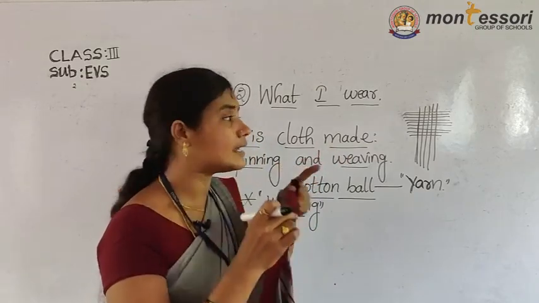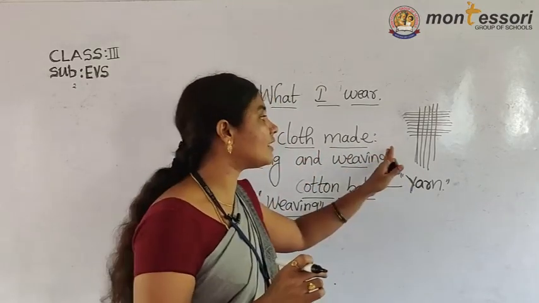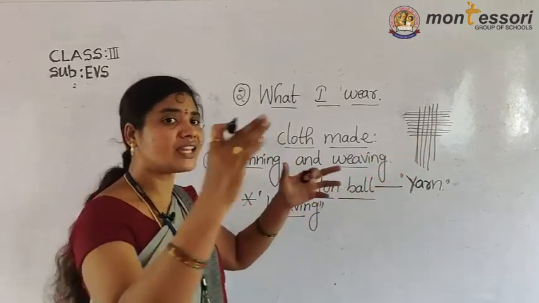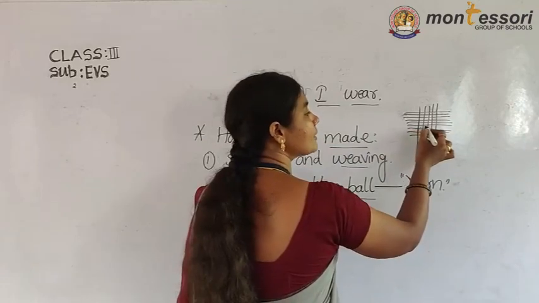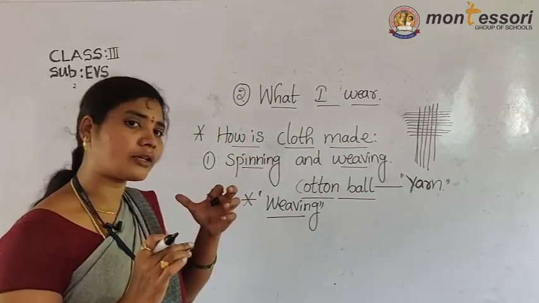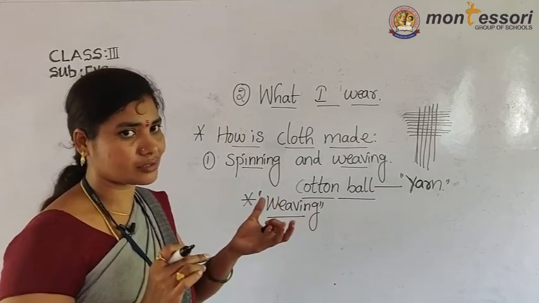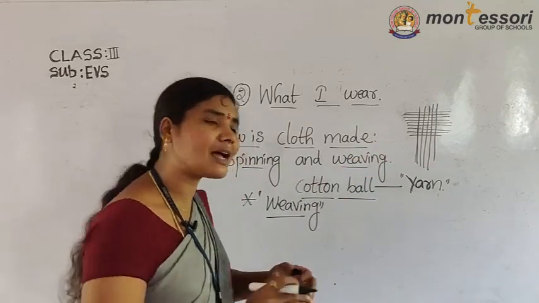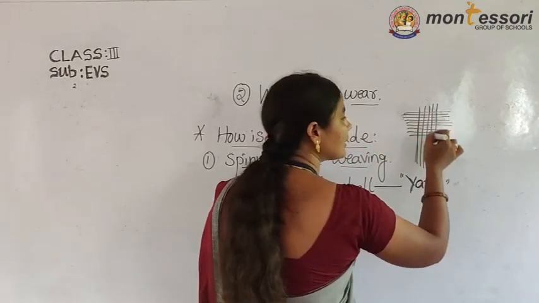Spaces are present between each and every thread, with more empty spaces compared to other clothes. In cotton, we can observe the horizontal thread and vertical thread.